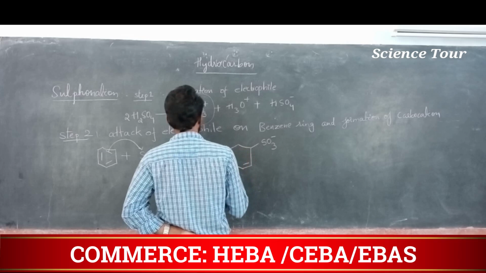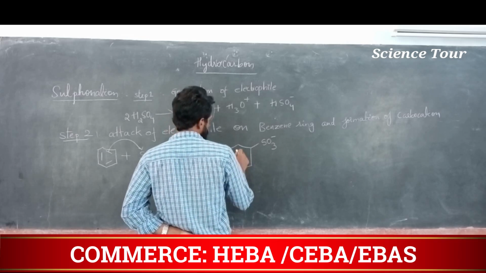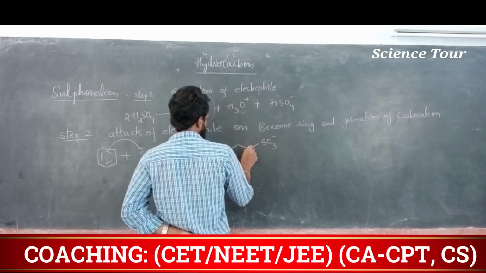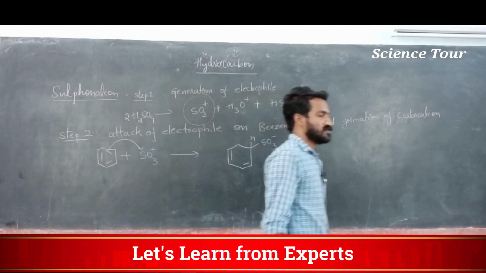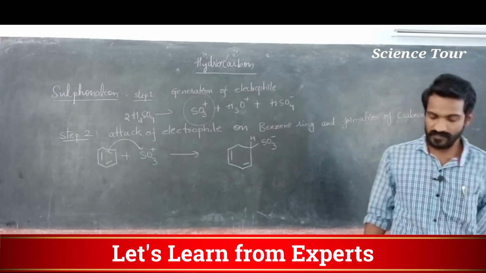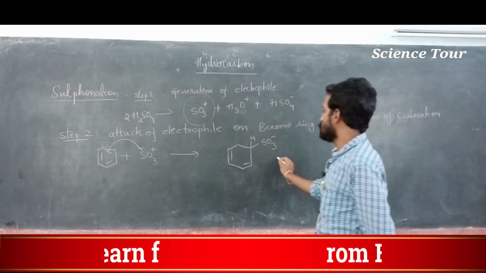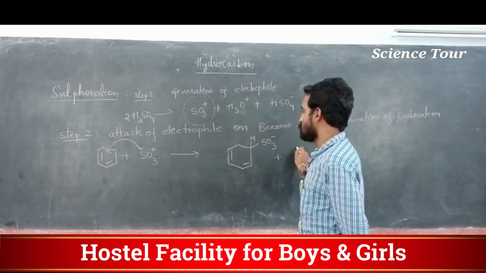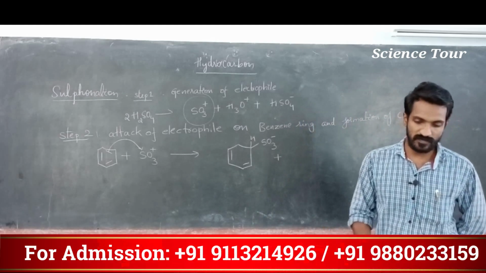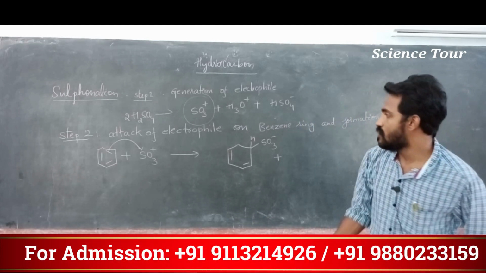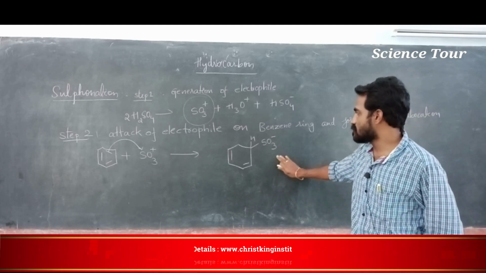It is actually SO3 minus, and here one molecule forms. This step is over.